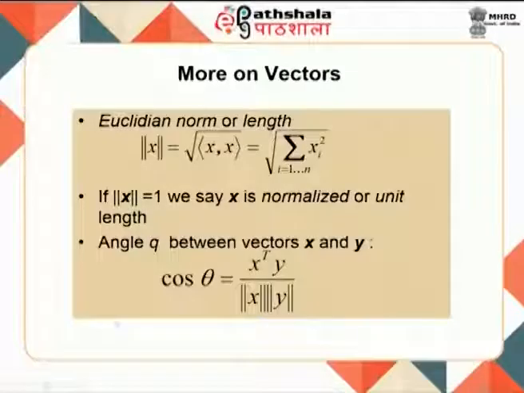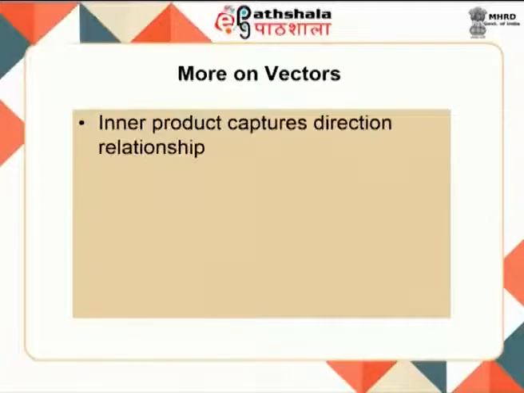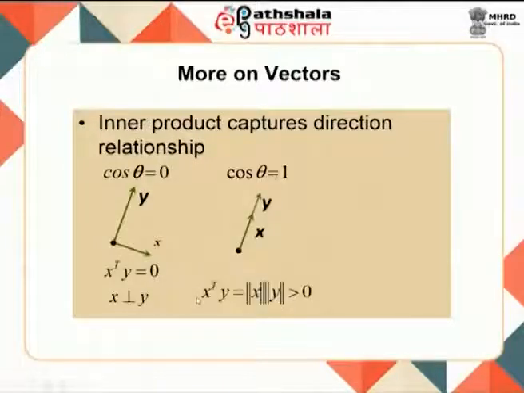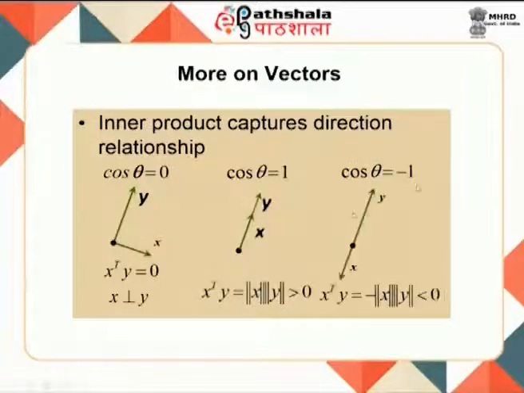Another important aspect of vectors is the Euclidean norm, or the length of a vector. The length of a vector is given as the square root of the sum from i equal to 1 to n of x i squared. If the norm of x is equal to 1, we say that this particular vector is normalized or is of unit length. Another very important aspect is the angle theta between two vectors x and y, which is written as cos theta is equal to x transpose y divided by the norms of x and y. This is again an important aspect of vectors as far as machine learning is concerned. The inner product captures the direction relationship. Here is cos theta equal to 0, this is cos theta equal to 1 and this is cos theta equal to minus 1.